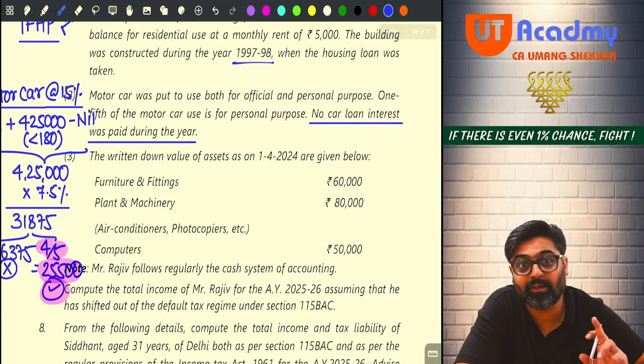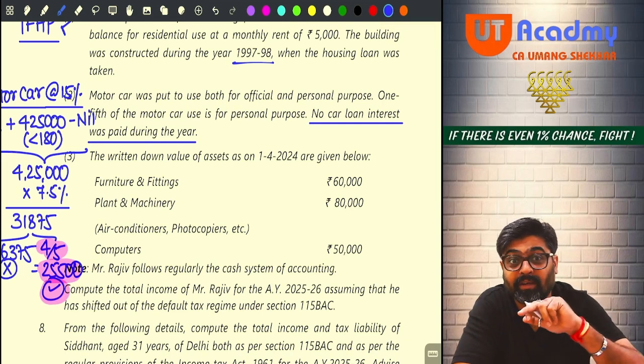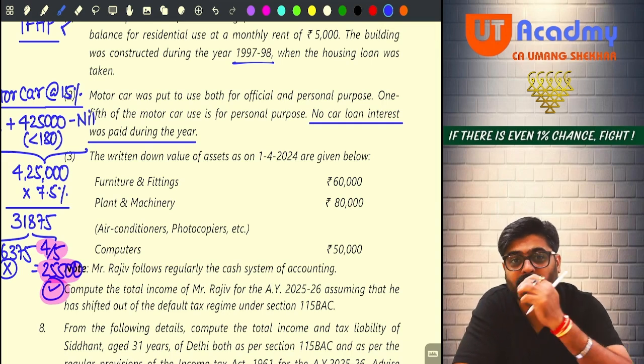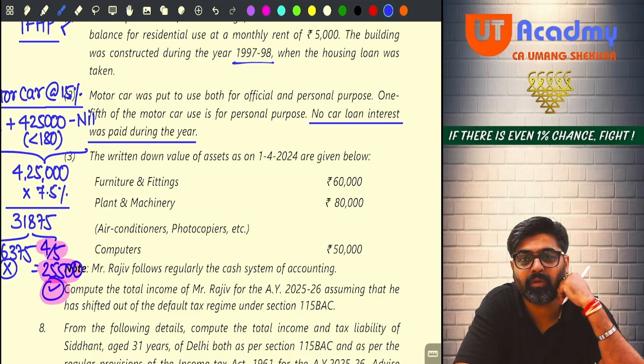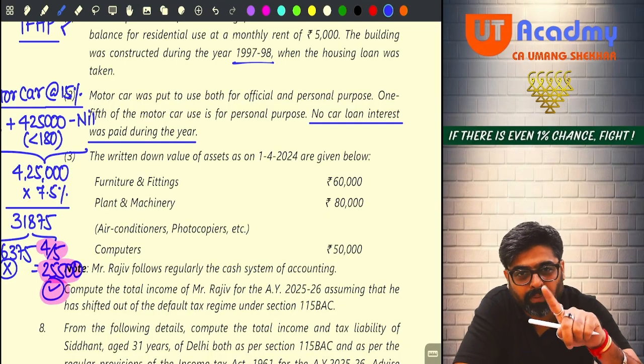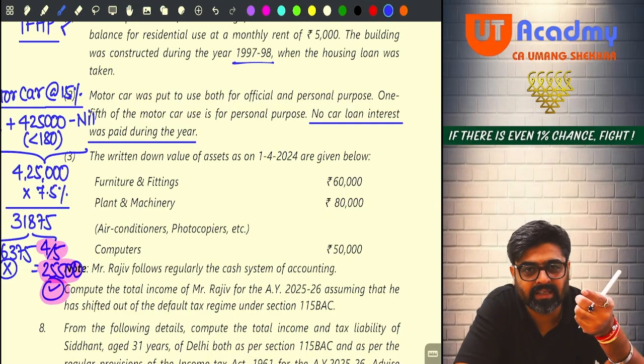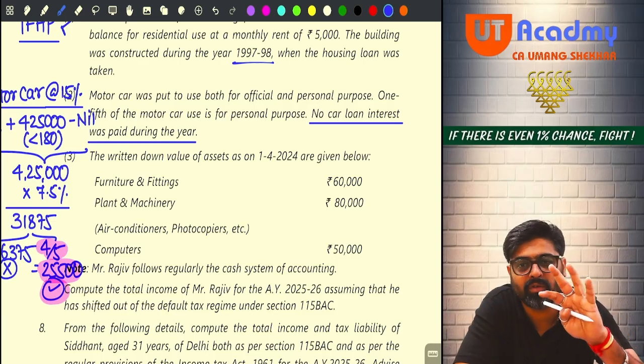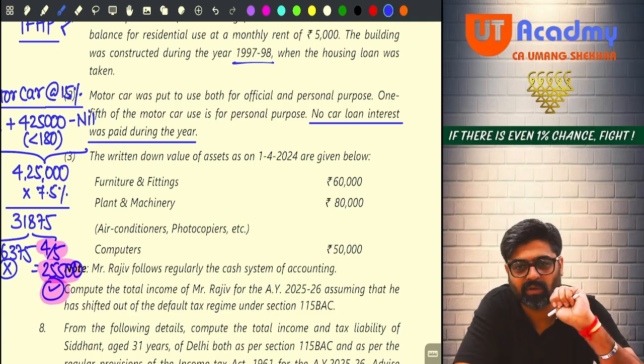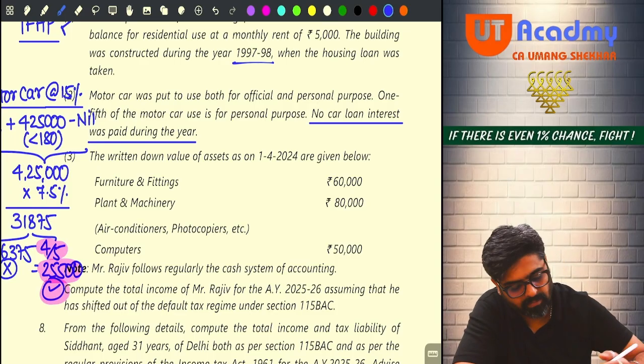If furniture fitting is sold, then there will be a receipt. There will be income. Go and check your receipt side. Income from sale of furniture, given or not given? Nothing given. Meaning there is no deletion also. So opening will be 60,000, addition 0, deletion 0, closing will be how much? 60,000 only, no? So on that 60,000, I will apply how much?